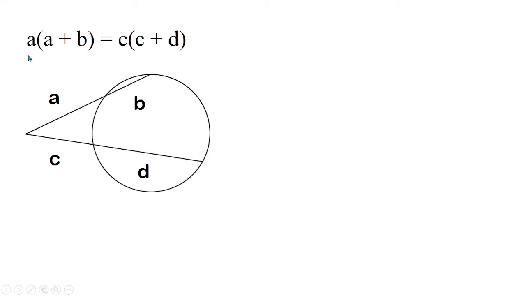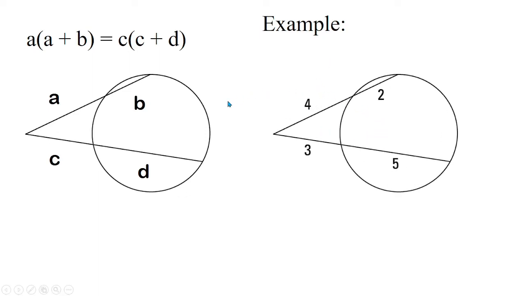So we use the equation this time. It's a times a plus b is equal to c times c plus d. So these are the representations. So we have the two secant segments. So we have a, b, and then c, d. So for example, we have this figure. So let us prove that the external secant segment theorem is correct. So we substitute it to the formula a times a plus b.